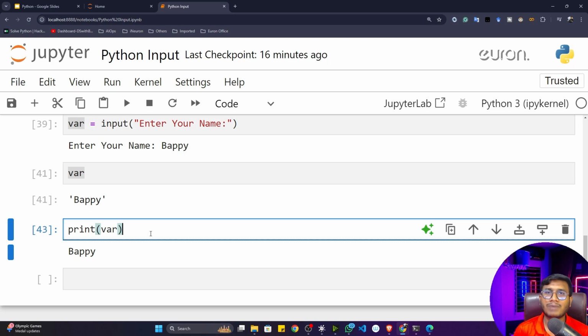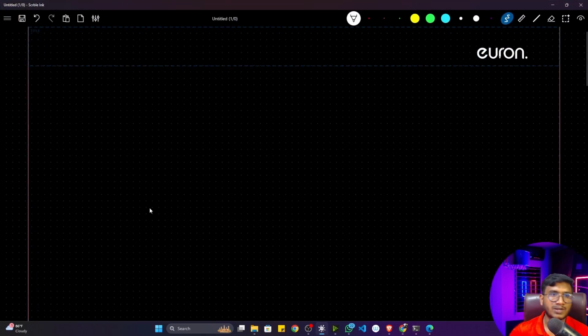Now let me do one small project on top of this particular input concept. If you do this small exercise, your input concept would be more clear. So here we'll be creating one small calculator application. That particular calculator would be able to only do the addition operation. So let me just show you what are the steps we are going to perform in this particular application.